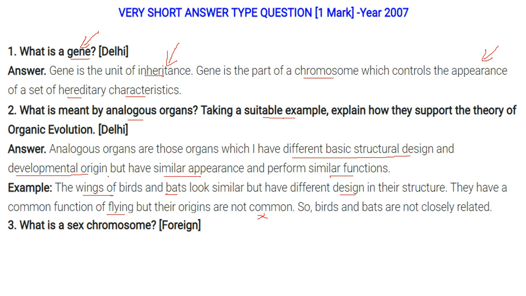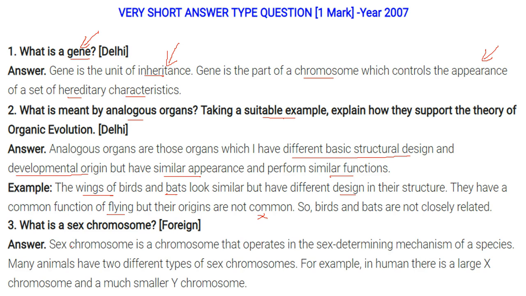What is sex chromosome? A sex chromosome is a chromosome that operates in the sex determining mechanism of a species. Many animals have different types of sex chromosomes. For example, in humans we have X and X in female, X and Y in male. We'll talk about this in later questions.